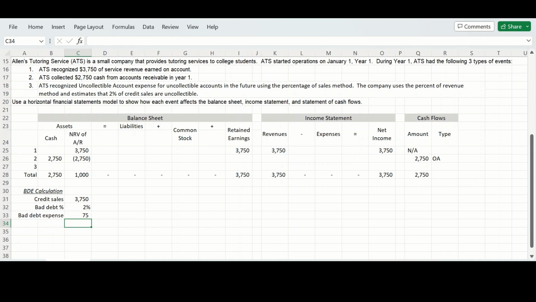So when we record a bad debt expense, 2 things happen. Remember, first, the bad debt expense increases. So this expense is going to be a decrease to retained earnings. And then also the allowance for doubtful accounts increases, which decreases the net realizable value of accounts receivable.